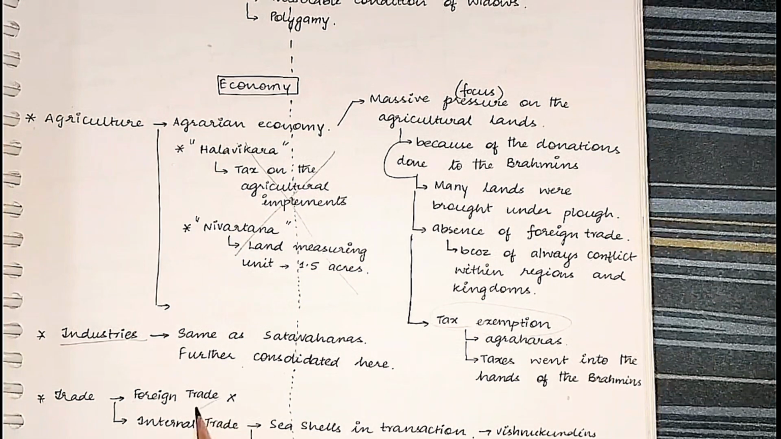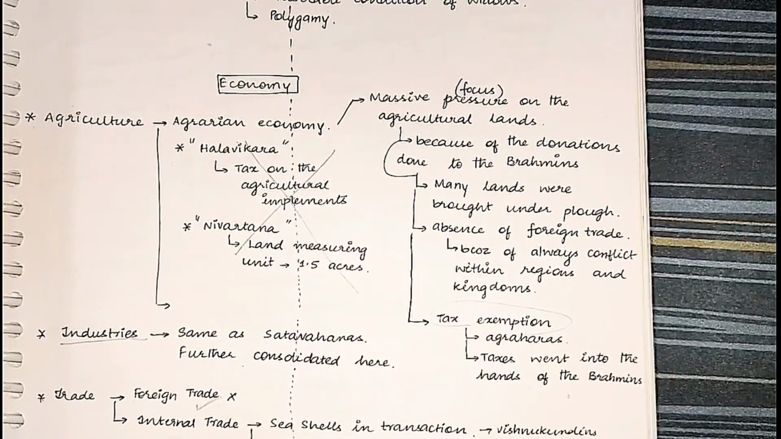Foreign trade was absent. During the time of Shatavahanas, there was dominant foreign trade. But during the time of Vishnu Kundins and Ikshvakus, there was no foreign trade. Why? Because they were not so strong kingdoms. They were always indulged into the conflicts, and they had lesser amount of influence over the coastal regions. So they had no foreign trade.